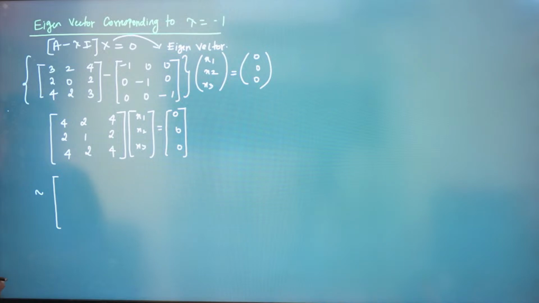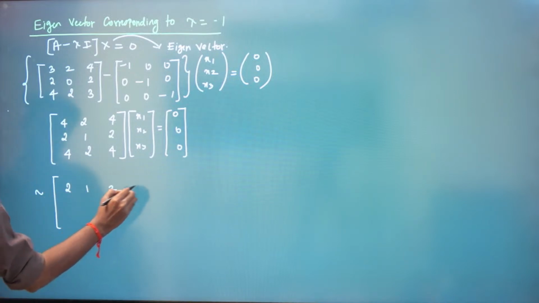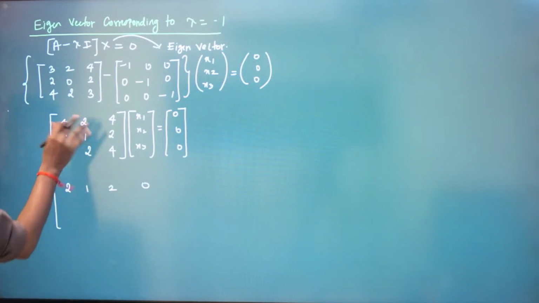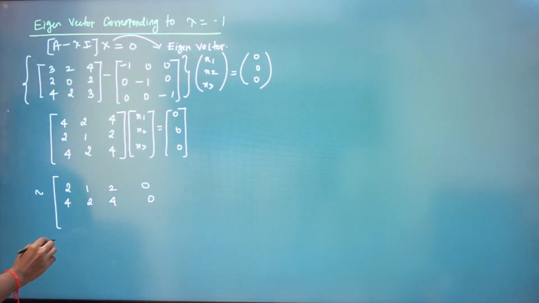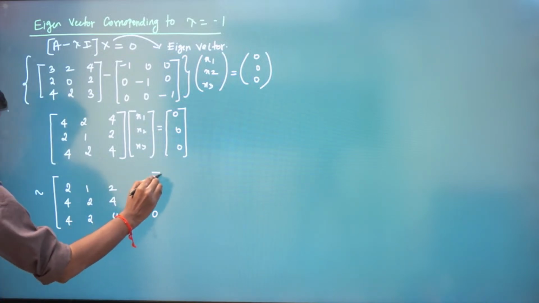So what we can have is we do like 2 1 2 0. I switch these to 4 2 4 0, and then 4 2 4 0.